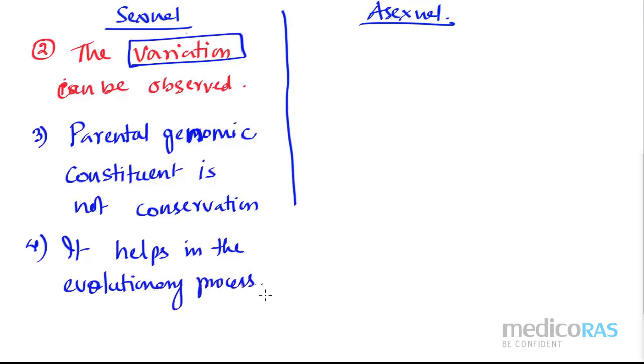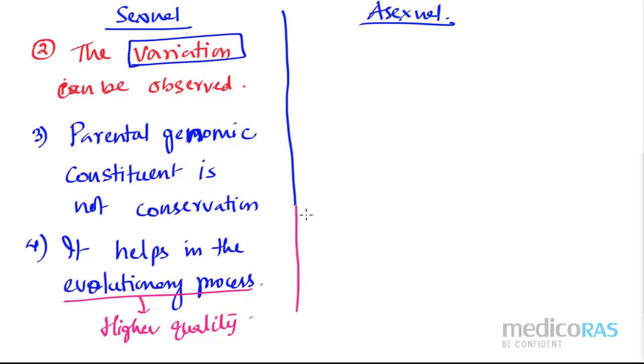That means you can survive in the environment. Please remember, if you are involved in evolutionary progress, that means you have a higher quality gene. So evolutionary progress means higher quality also, I can write.